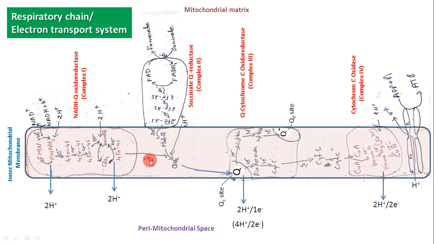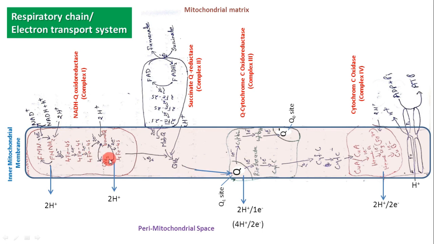The electrons transported into mobile Q reduce it, and it takes up 2 hydrogen atoms from the mitochondrial matrix and is reduced into QH2. The mobile QH2 is then transported to complex 3. So if the travel of electrons starts from NADH, it first comes to complex 1.